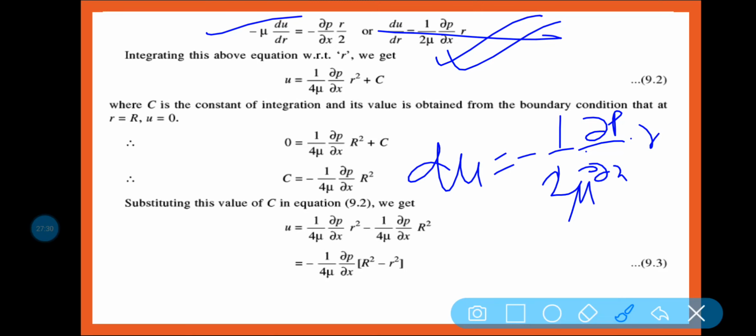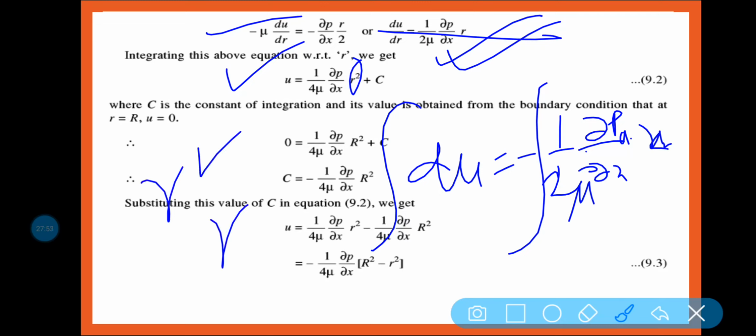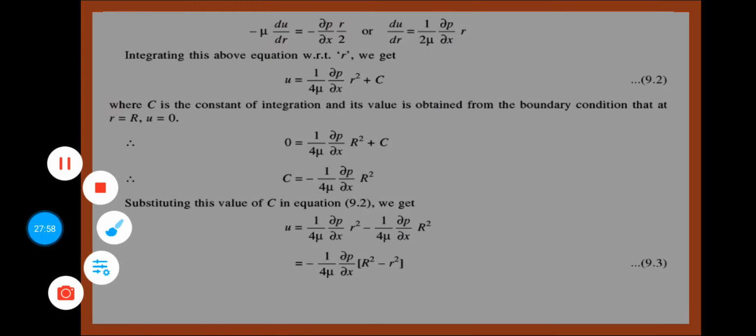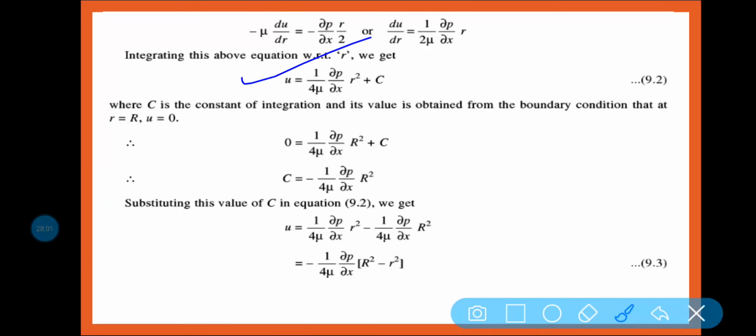The only variable is r here, so what is the integration of r dr? It is r square by 2. So ultimately this equation will come: u is equal to 1 by 4 mu del p by del x into r square plus c.